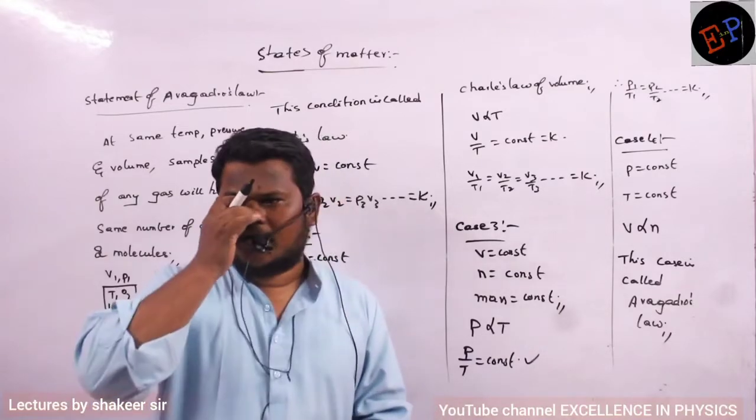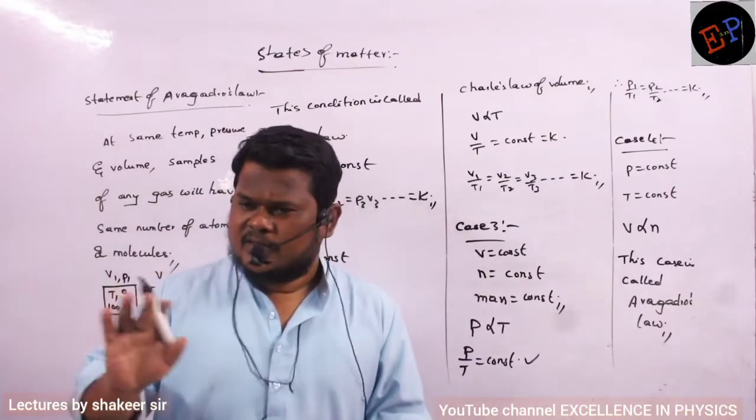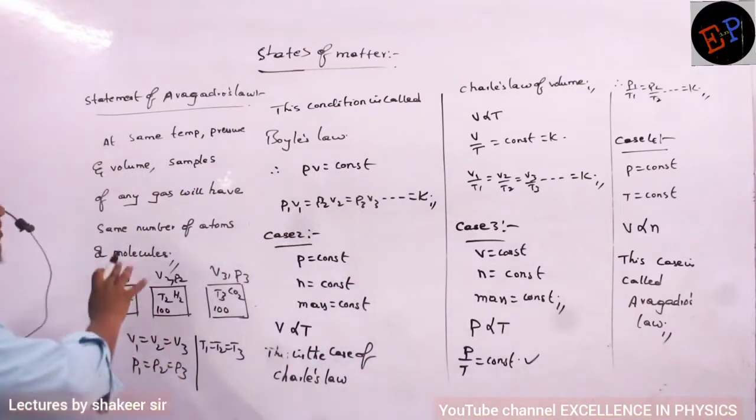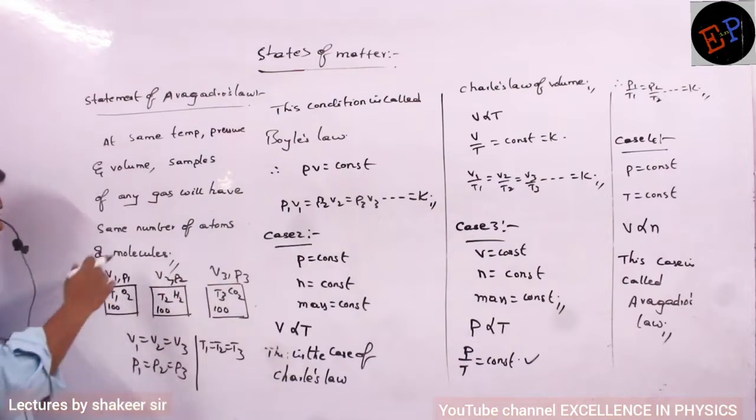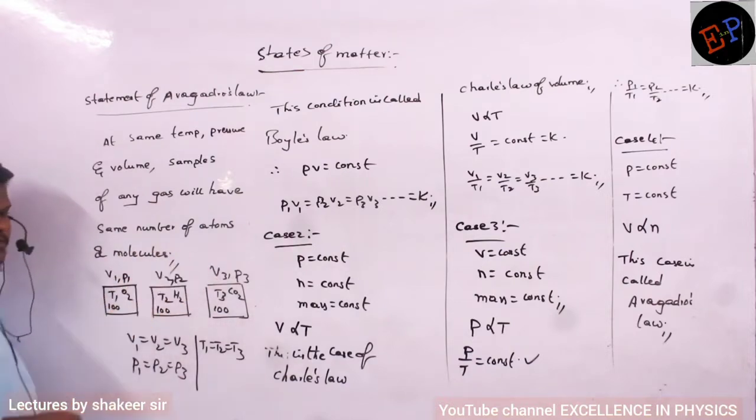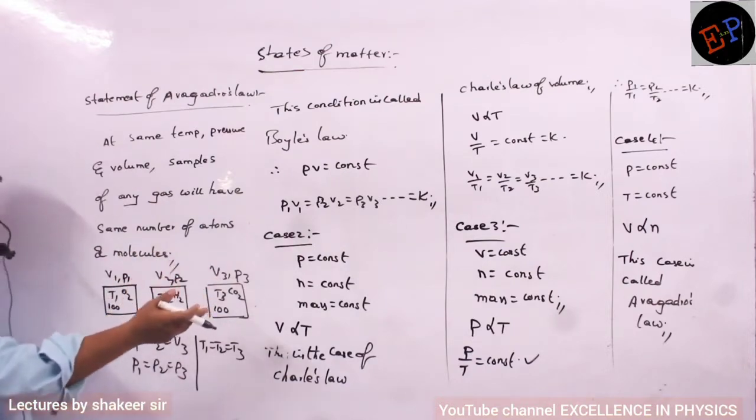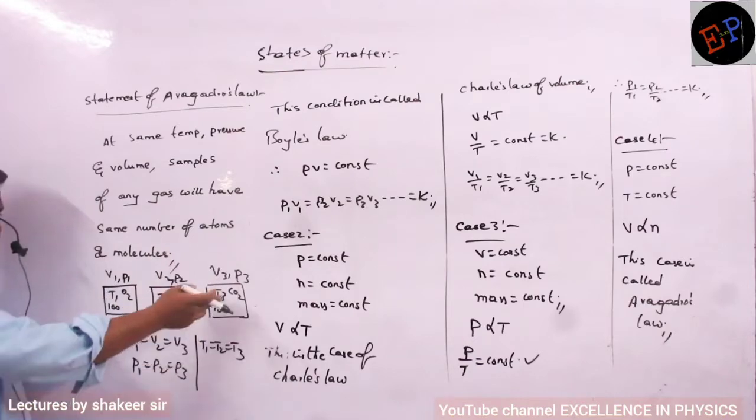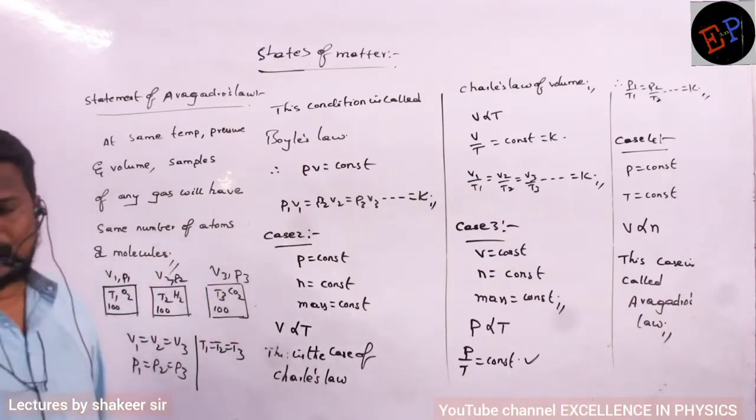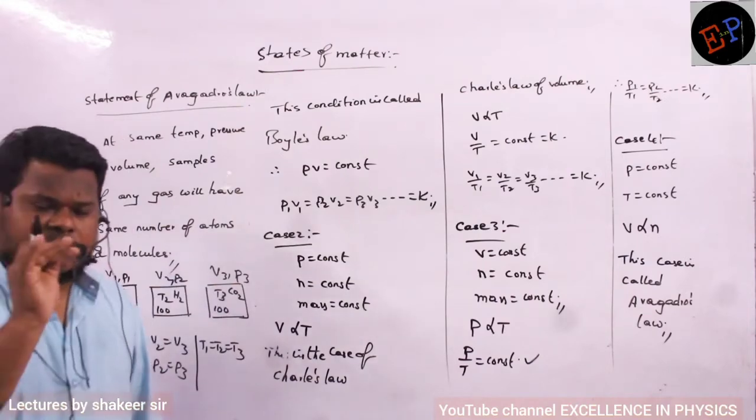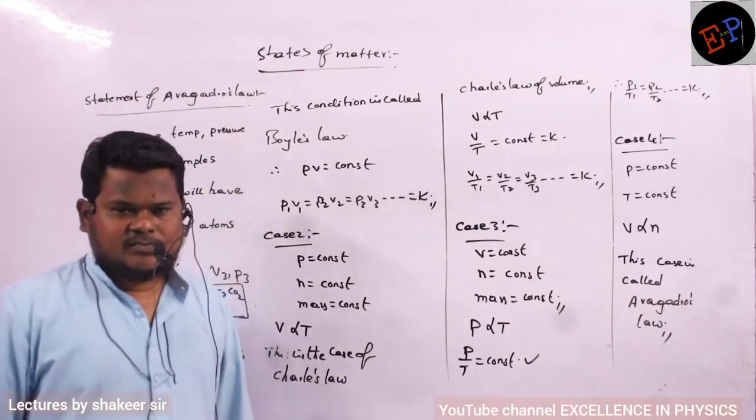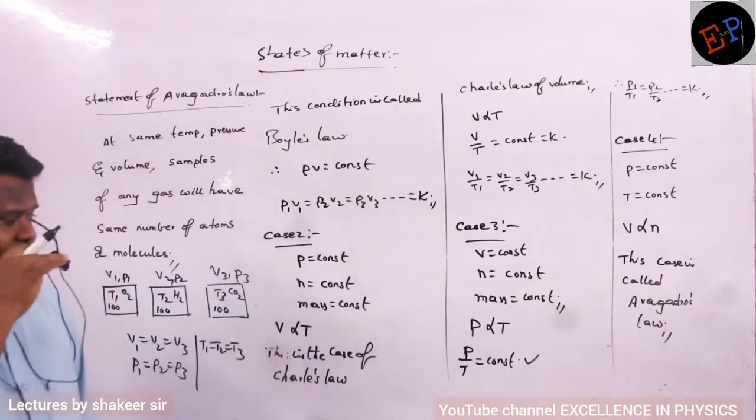Number of particles means what? Atoms or molecules or ions. Anything will be the same. So this is the symbolic representation of Avogadro's law. Volumes are the same, pressures are the same, temperatures are also the same. Then whatever may be the gas, whether it is oxygen, hydrogen, carbon dioxide, helium, argon, neon, whatever may be the gas, they must have the same number of atoms or the same number of molecules. Understood? So this is a very, very important law.